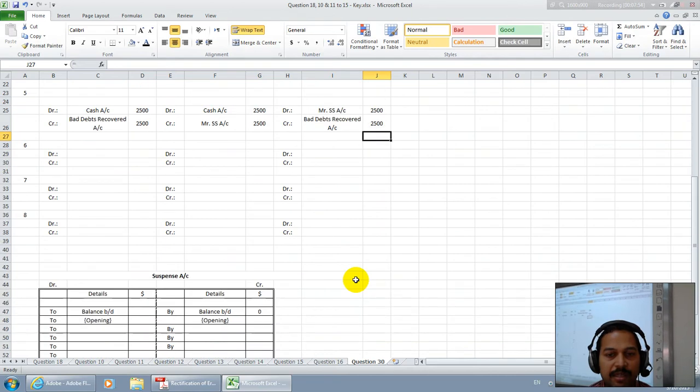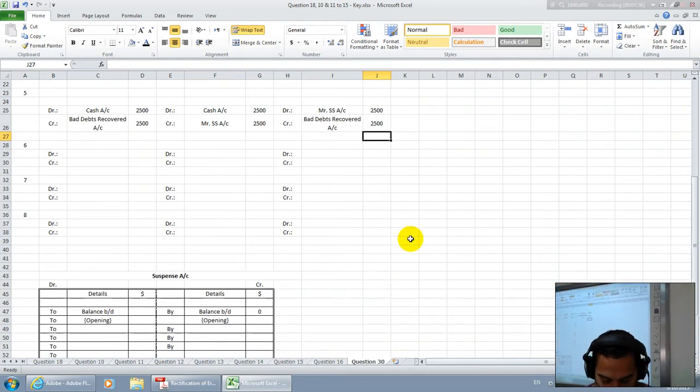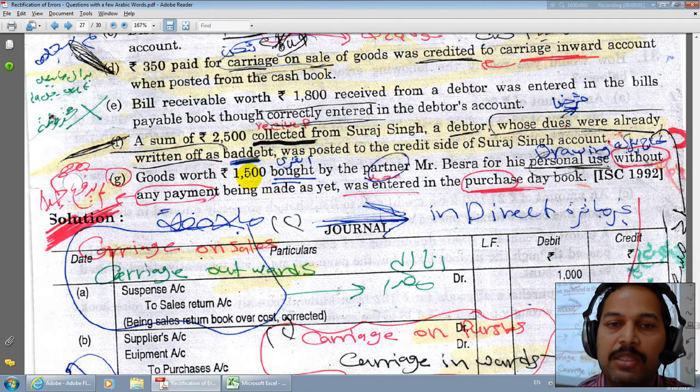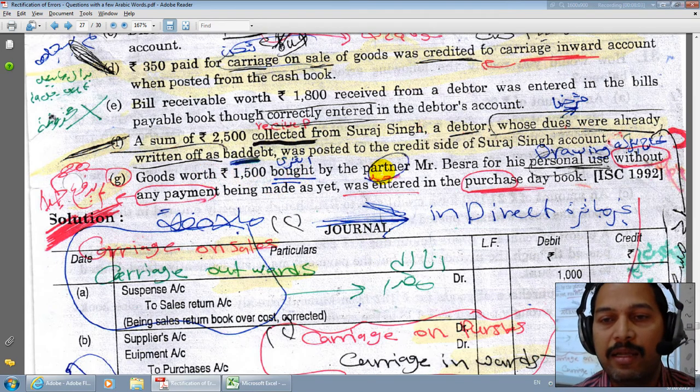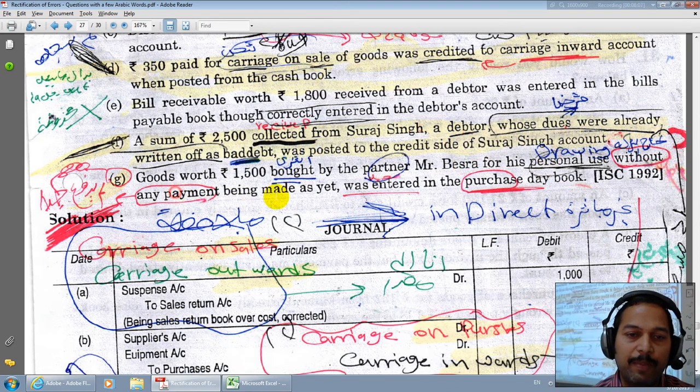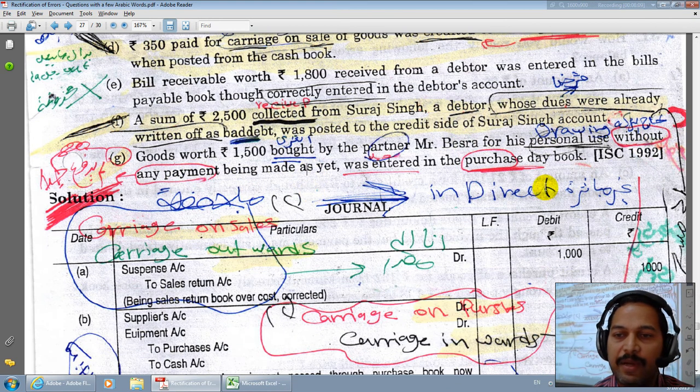We already discussed this entry before pertaining to this bad debts recovered case. The last one is about goods worth rupees 1500 bought by a partner, Mr. B, for his personal use without any payment being made, entered in the purchases day book.